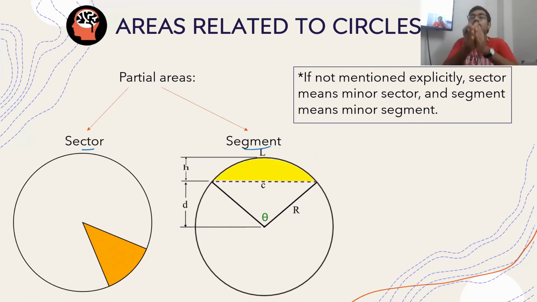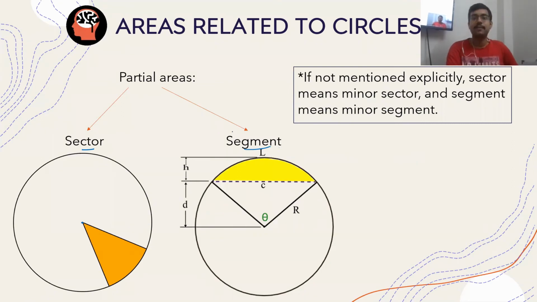There are two ways in which we can classify the parts of a circle. One is called a sector. It's like a slice of pizza. A sector is a part of a circle which is formed when an arc subtends line segments to the center; the area that is formed is called a sector.